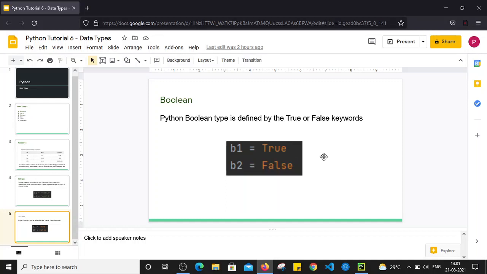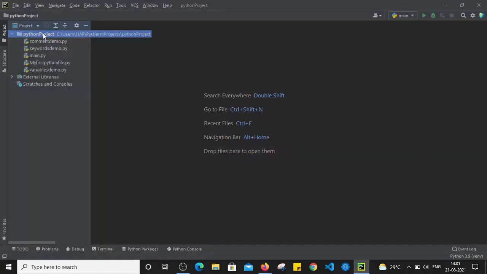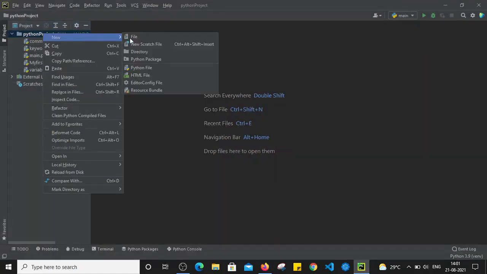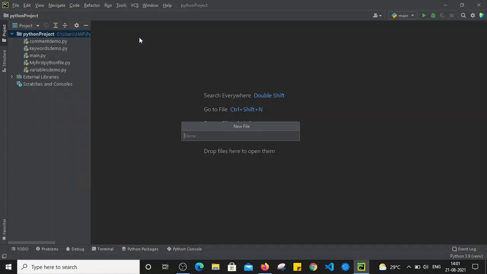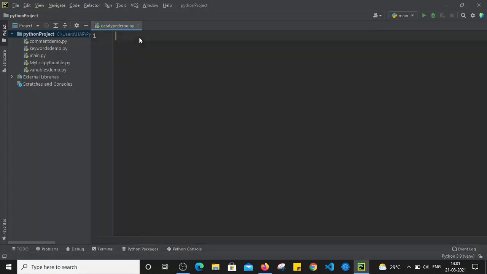Now we will see practically. Let's go to PyCharm, and here in this project I am going to create a new file. Let's name that file datatype demo.py. So we have created one file for datatype demo.